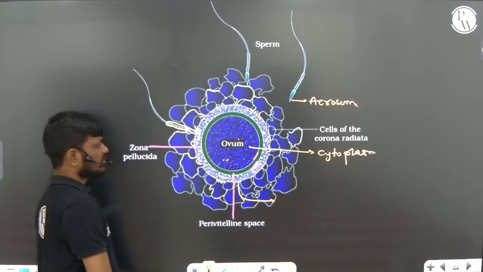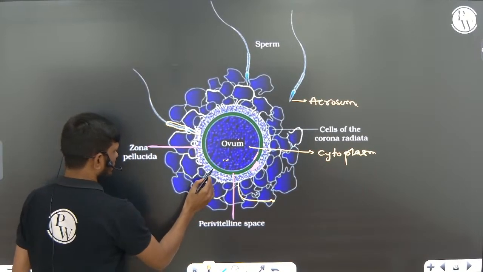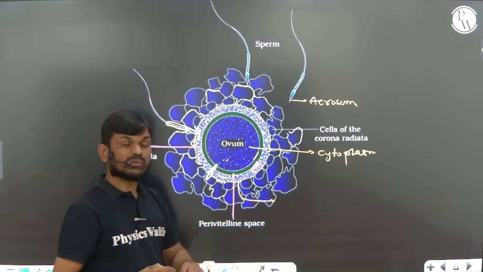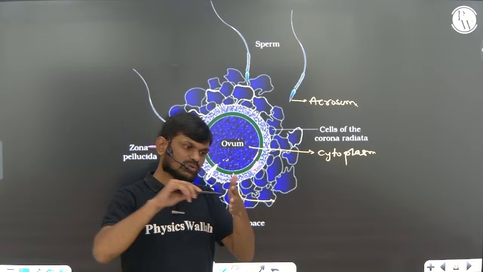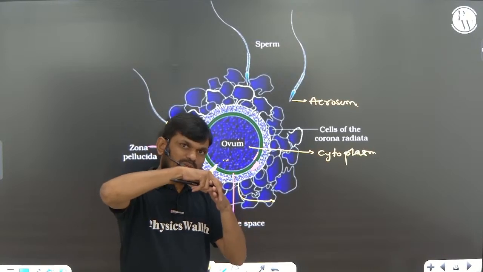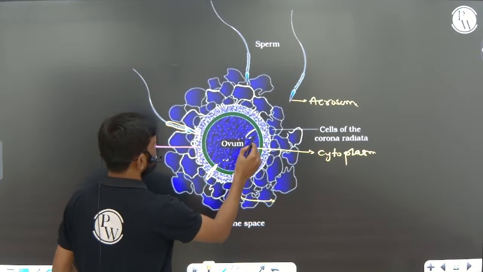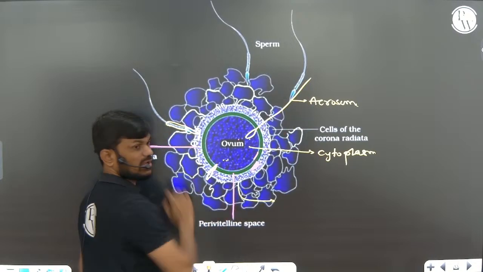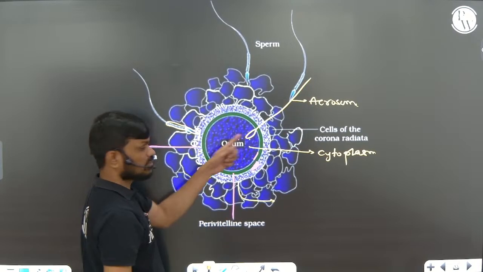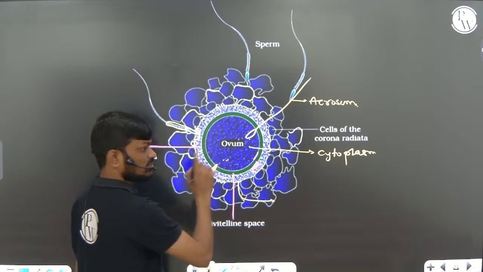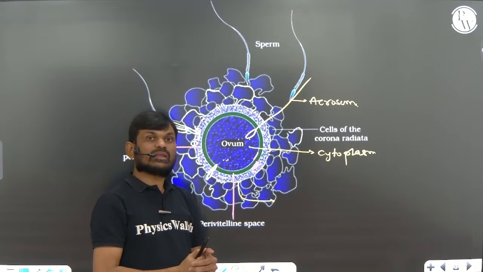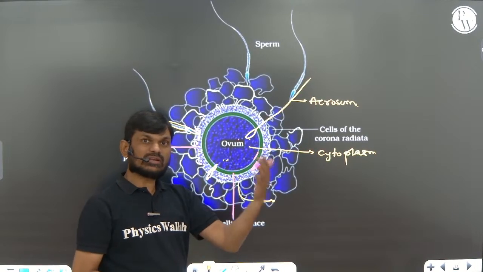Okay, the sperm enters into the cytoplasm via penetrating through the corona radiata, zona pellucida and plasma membrane. When it enters into the cytoplasm, right? So the secondary oocyte, you know that it is arrested in metaphase 2.